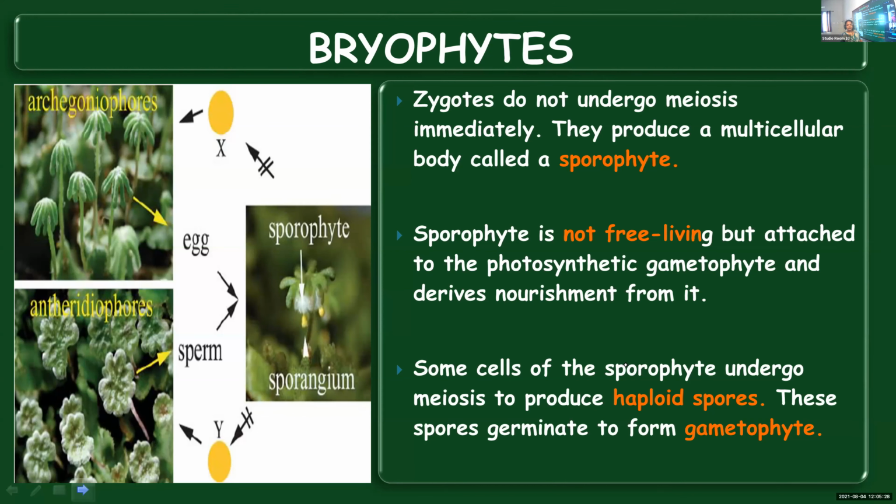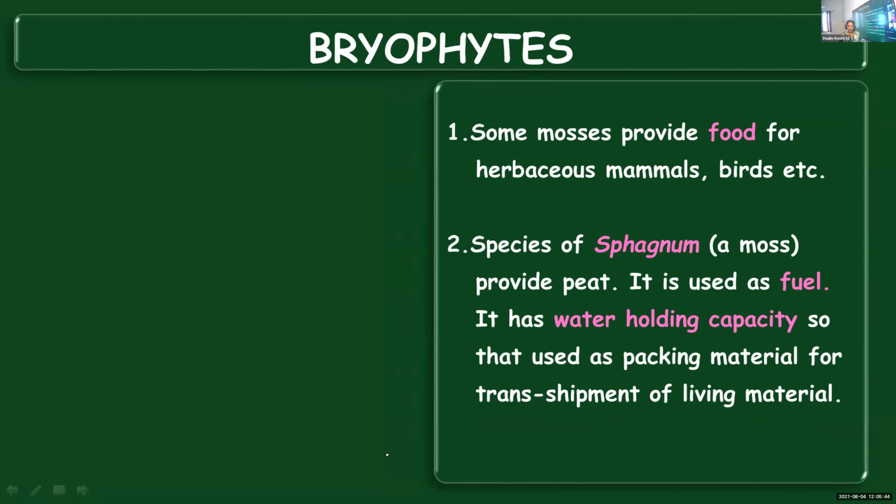And Adulya, last class we learned about the different sex organs. Where are these sex organs produced? In the gametophyte. Then from the name itself, you can understand gametophyte is concerned with the production of gametes. So gametophyte is having sex organs, antheridium, archegonium. These are the two sex organs. Antheridium is the male sex organ. Archegonium is the female sex organ. And what are produced inside antheridium? Male gametes. And what we call it is antherozoids.